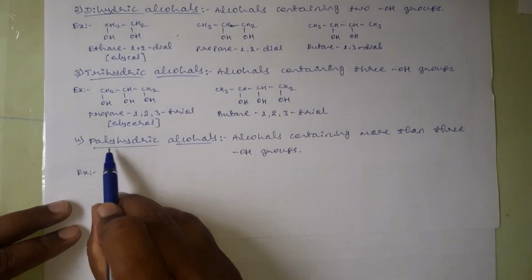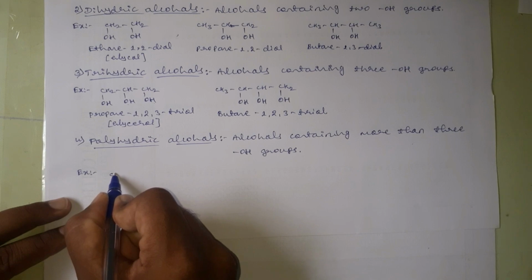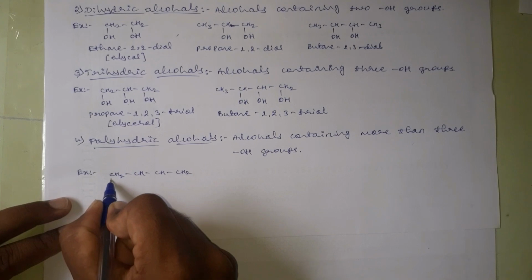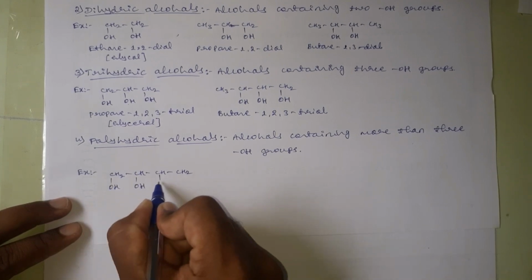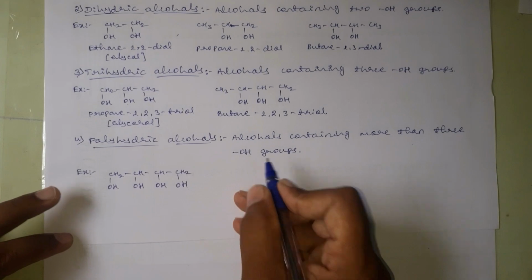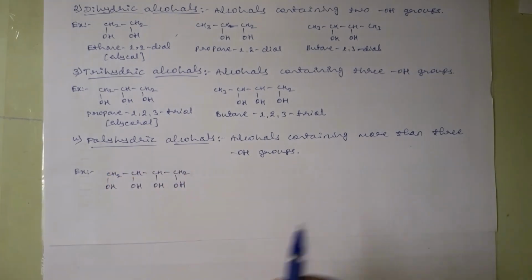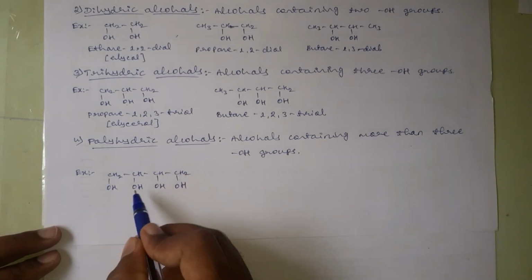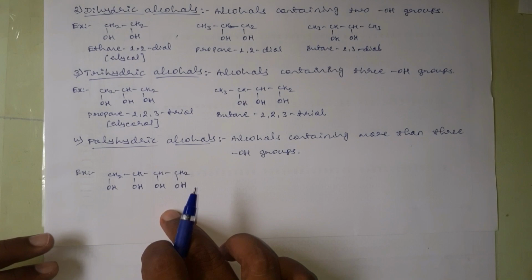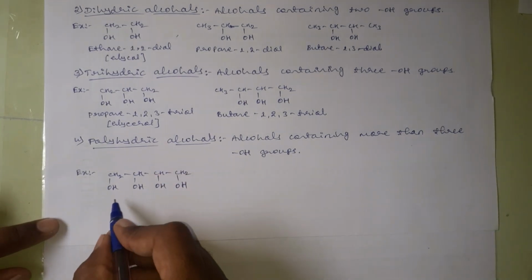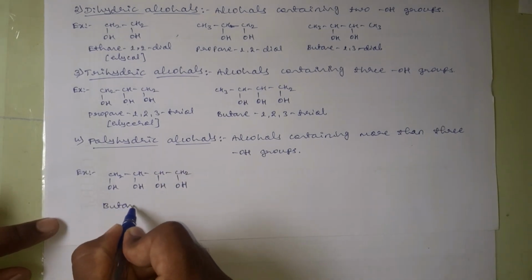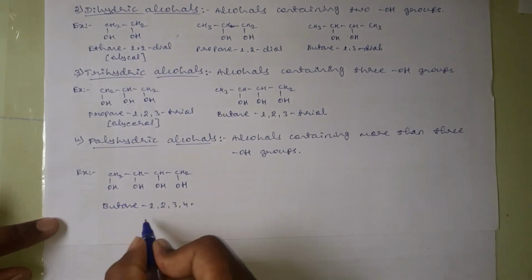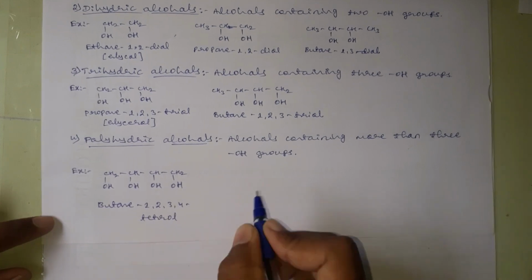Then the last one is polyhydric alcohols, and here I will take CH2, CH, CH, CH2 as an example for the polyhydric alcohols. As the definition, it should contain more than 3 OH groups, and here our molecule is containing 4 OH groups. Therefore, it is also an example for the polyhydric alcohol, and its name is butane-1,2,3,4-tetrol.